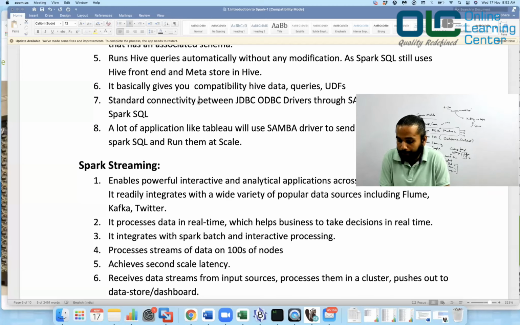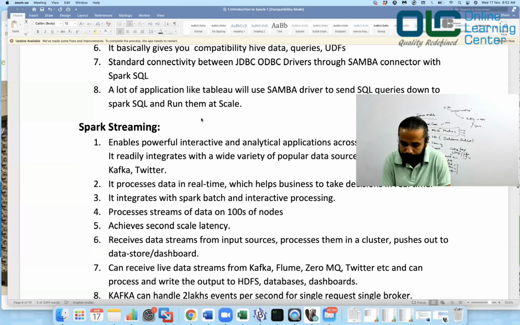It gives you the compatibility with your Hive data. You can write your queries, and you can write your custom UDFs. If you're not happy with the functions given by Spark data frames, you can write your own UDFs, which can help you to get almost anything done. Now it also provides standard connectivity through JDBC and ODBC drivers, through the Simba connector with Spark SQL.